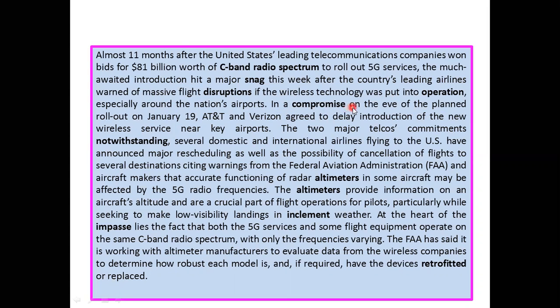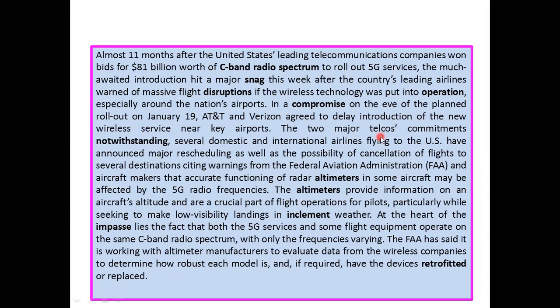In a compromise on the eve of the planned rollout on January 19, AT&T and Verizon agreed to delay introduction of the new wireless service near key airports.